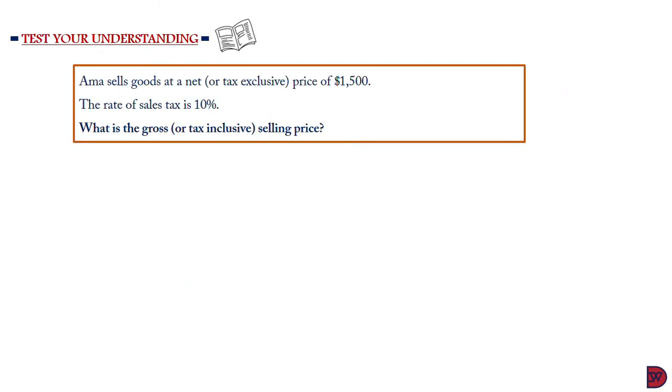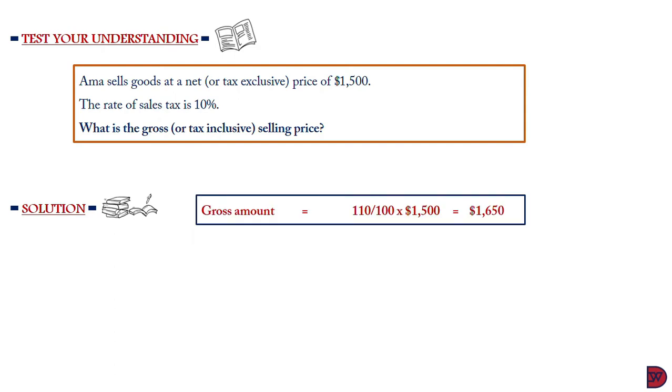Now, AMA sells goods at a net price of $1,500, which is a tax exclusive price. The rate of sales tax is 10%. Now, we are supposed to find the gross, which is the tax inclusive price. We're first going to look at the simplified format. When you have the net, which is the tax exclusive price, and you want to find the inclusive price, it will be 110 divided by 100 times the amount exclusive of tax, giving us $1,650.